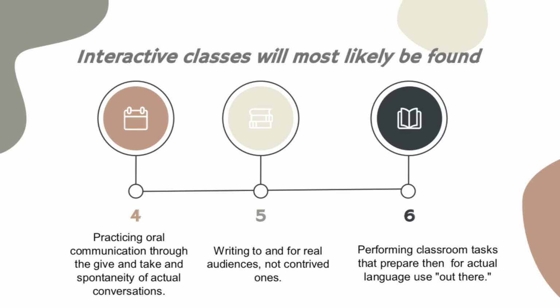As learners interact with each other through oral and written discourse, their communicative abilities are enhanced.